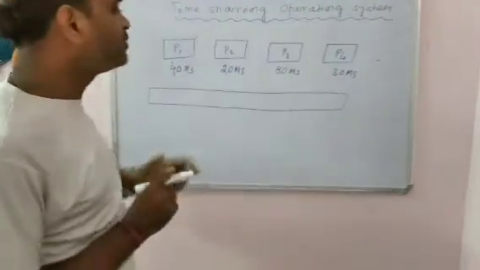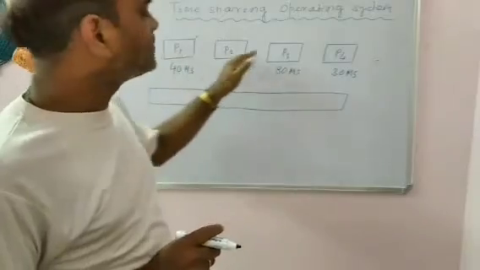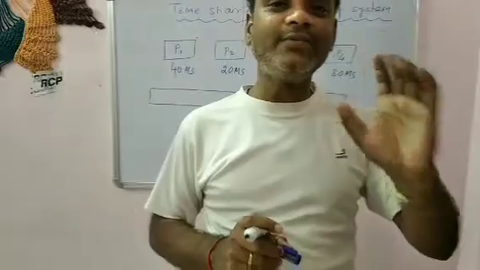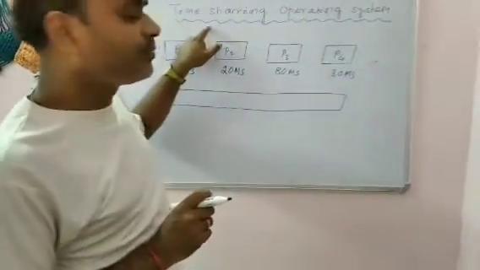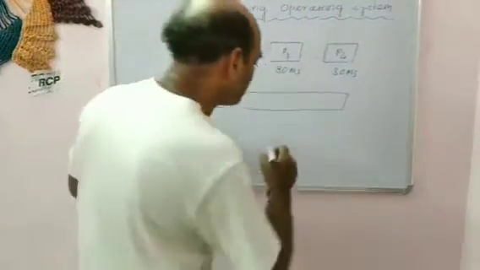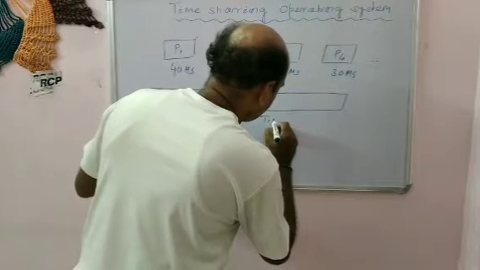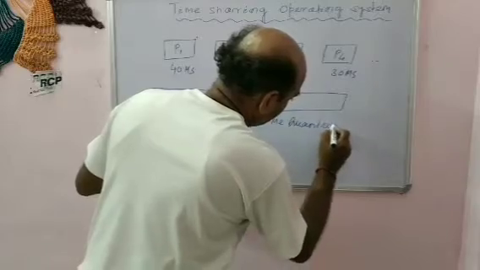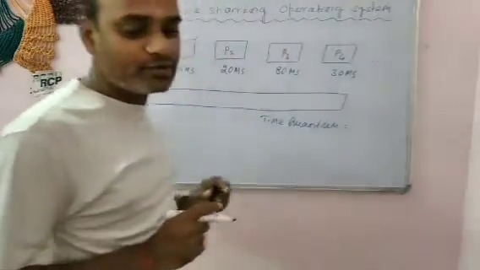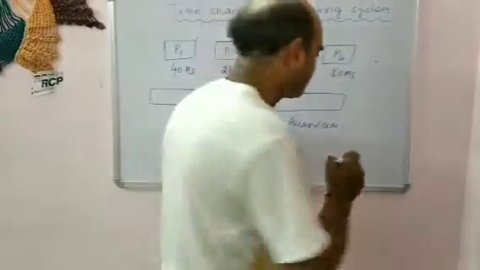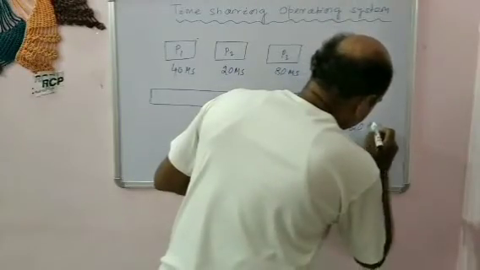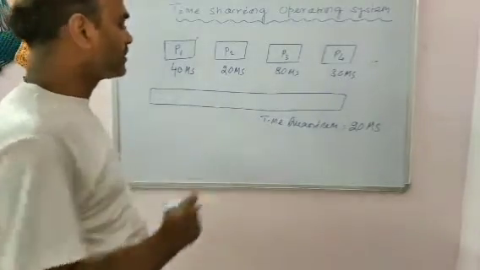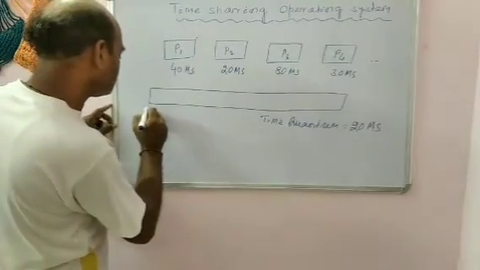The entire CPU time will be shared among all these processes, and each process requires a time slot, because in the time sharing operating system there is a time quantum or time slice. Suppose I am considering 20 milliseconds, so the time slice will be 20 milliseconds. First it starts from 0.